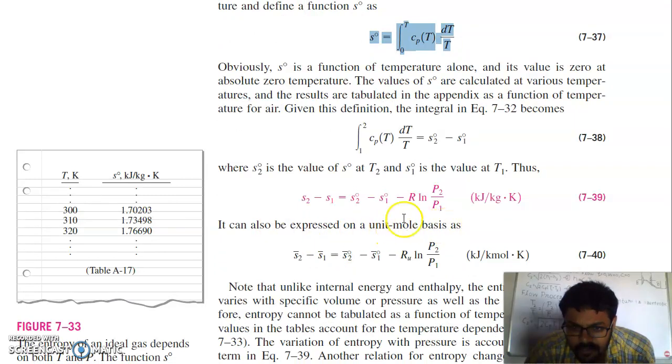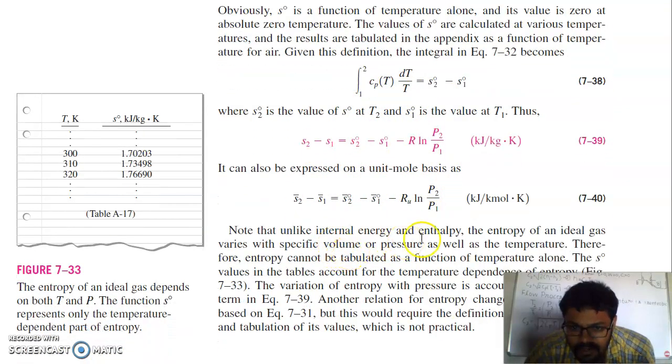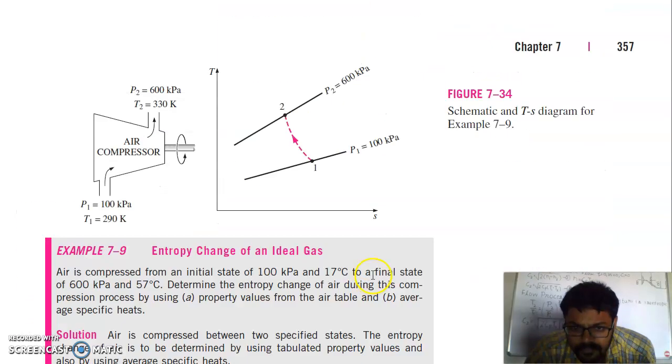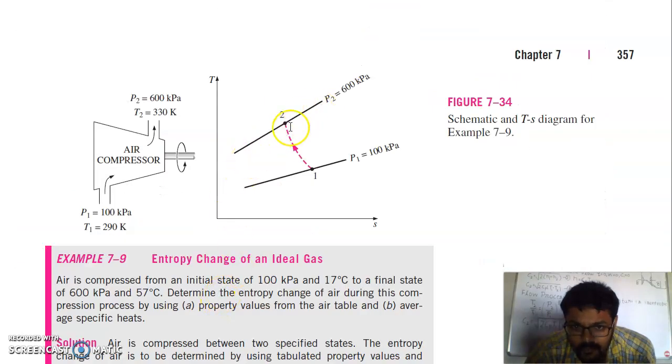It can be expressed on a unit mole basis also. The same expression can be written over here. So note that unlike internal energy and enthalpy, the entropy of an ideal gas varies with specific volume or pressure as well as the temperature. Therefore, entropy cannot be tabulated as a function of temperature alone. You can see here, to find the entropy, we have to take into account pressure as well as temperature. So with the change from 1 to 2, we have to take a schematic of a T-s diagram, for example 7 to 9. So you can see here the entropy change of an ideal gas.